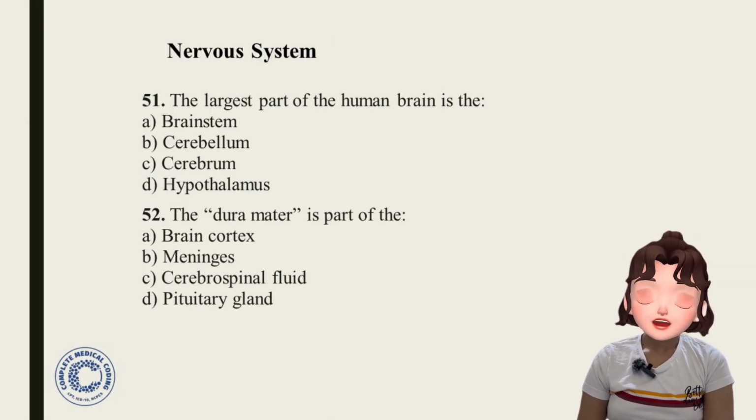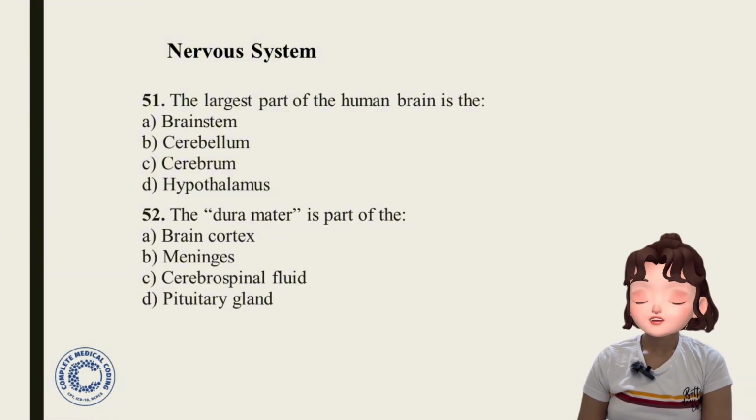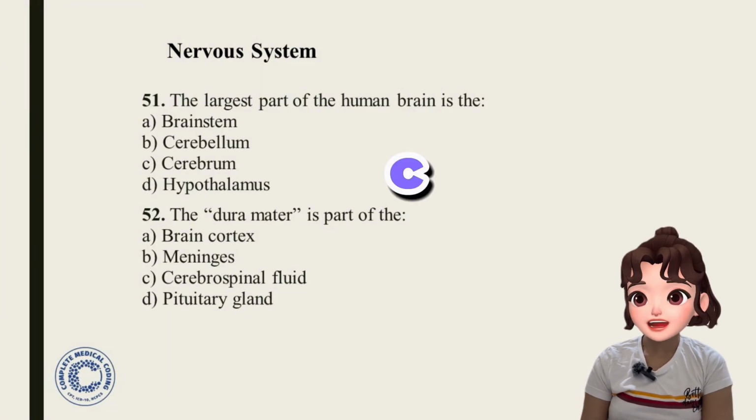Now a few questions from the nervous system. Question 51. The largest part of the human brain is the brainstem, cerebellum, cerebrum, hypothalamus. Largest part of the brain is cerebrum. Okay, option C, cerebrum is the answer.